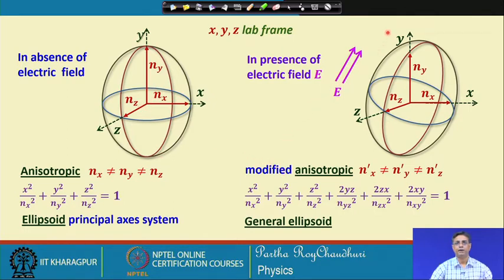Now, if I apply an external electric field along this direction, there may be a distortion of the ellipsoid, and there may be a corresponding change in the n x, n y and n z. The new values are n x prime, n y prime and n z prime, all of them may be unequal, and the general equation of the ellipsoid will be represented by this in this case. From here, we can again find out the principal refractive indices by making some transformation of this equation. We will see this in detail with examples.